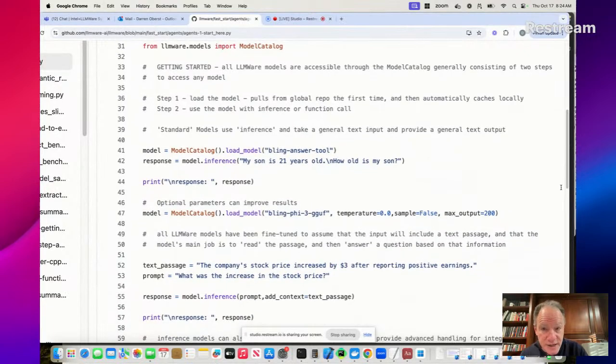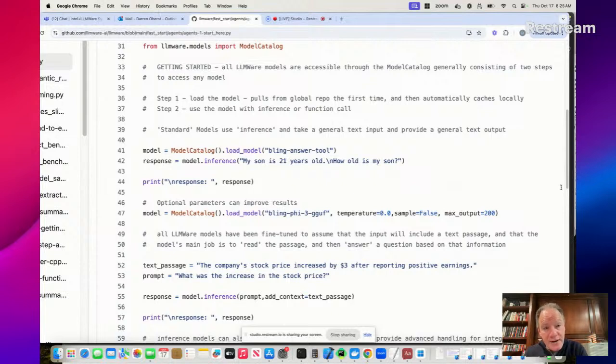So first thing that you need to do is just an import of LLMWare models. Model catalog is one of the key abstractions that you'll wind up using a lot in LLMWare. And it's intended to be just that, a high-level interface, a powerful abstraction, so that at the end of the day, you have a set of models, and all of the implementation details, the configuration details of those models, all the gory stuff around it, you shouldn't have to worry about when you're just trying to get something done.